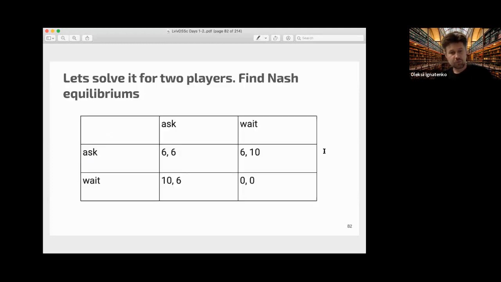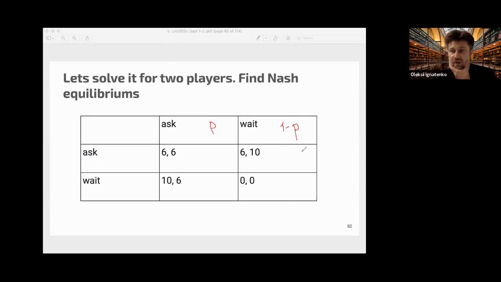So for 2 players, suppose that the other player uses a mixed strategy: with some probability p he asks and with some probability he waits. Then we need to equalize payoffs. The payoff from asking is always 6, and from waiting, the payoff is 10p.